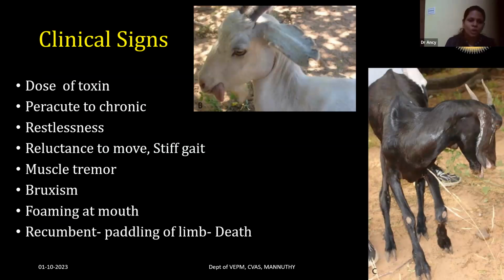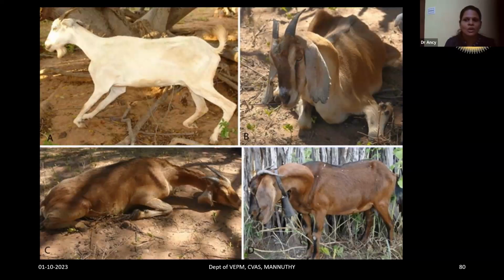The signs documented in goat reports are very few. The signs documented in goats are restlessness, reluctance to move, a stiff gait, and muscle tremors with bruxism. This grinding of teeth will be there, and the tongue will be seen outside the mouth with foaming at the mouth, and the animal may recover in the later stages. Paddling of limbs is noticed, and death occurs. So these are the clinical signs of botulism seen in goats.